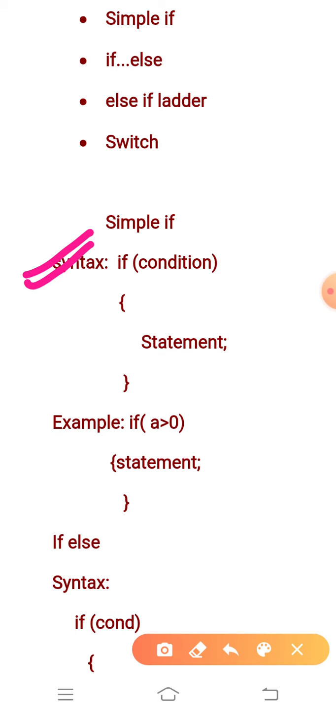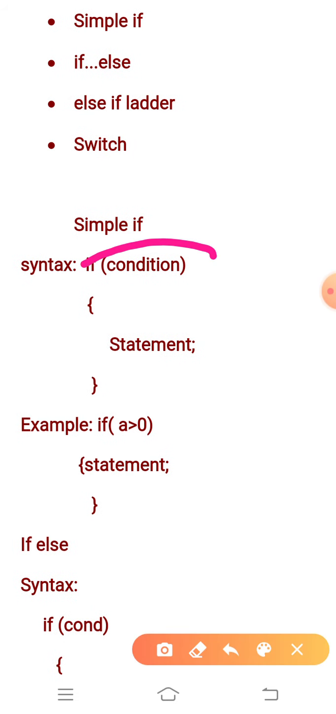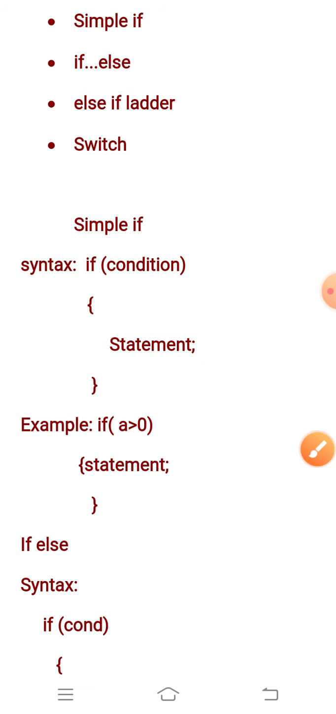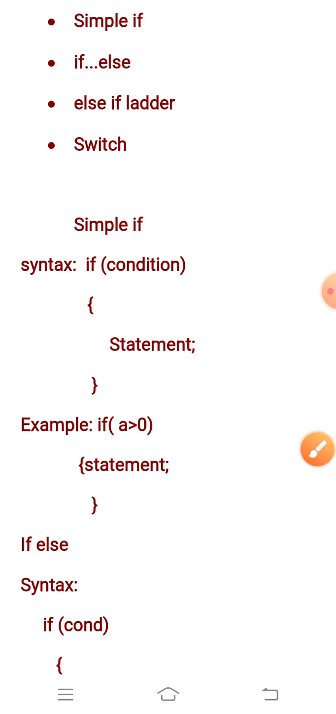Here, in if condition, this condition may be any type: less than, greater than, equal, less than equal to, greater than equal to, anything. It is mainly based on true or false. If this condition is true, then the statement associated with the if will be executed. Otherwise it will not give any result, because here no false condition is present.